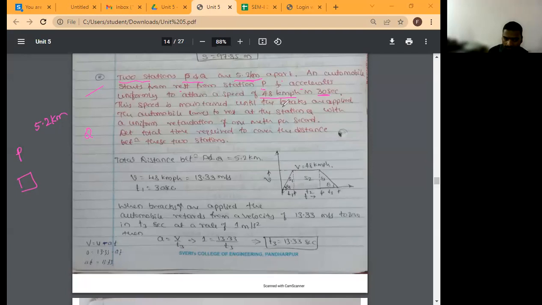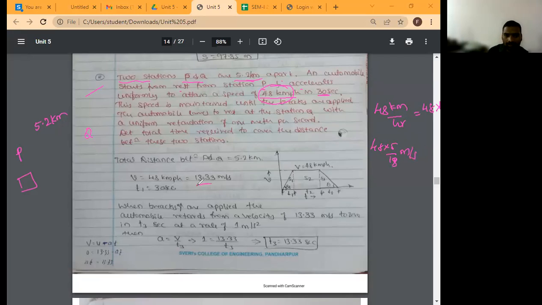All of you, is 48 acceleration or velocity? Velocity. Yes, velocity. 48 kilometer per hour is given. How to convert this into meter per second? 48 multiplied by 5 by 18. When you do this, it is in meter per second.